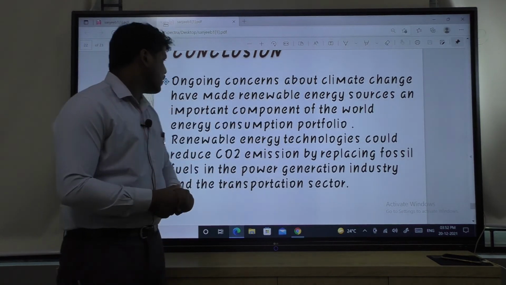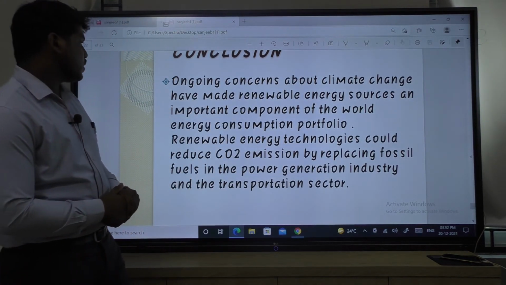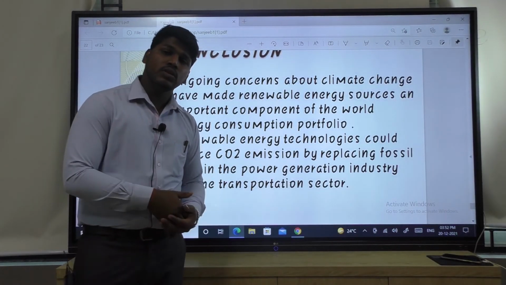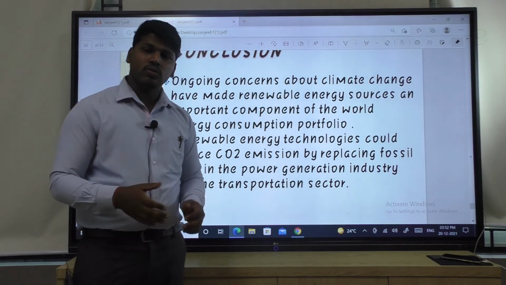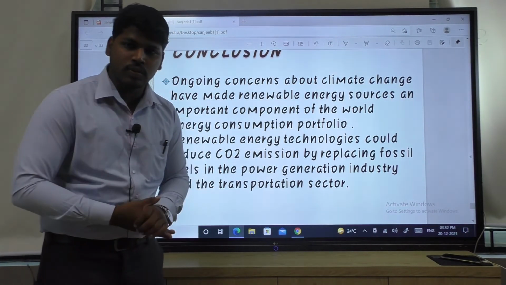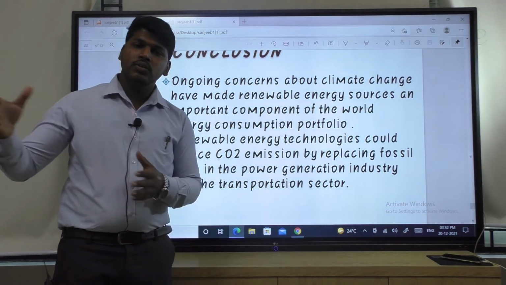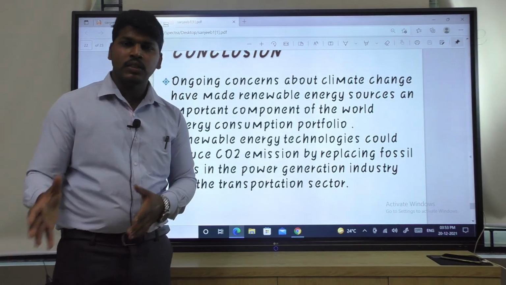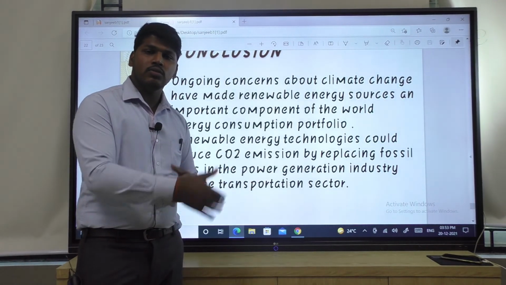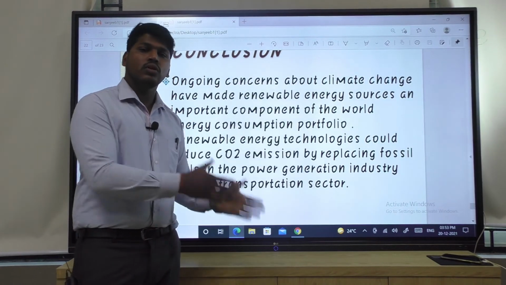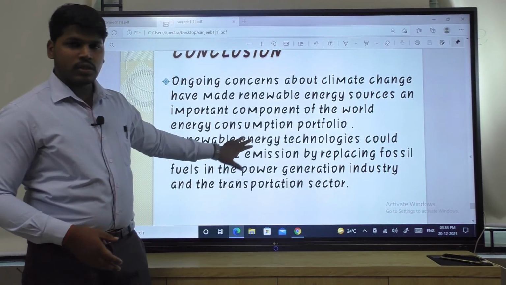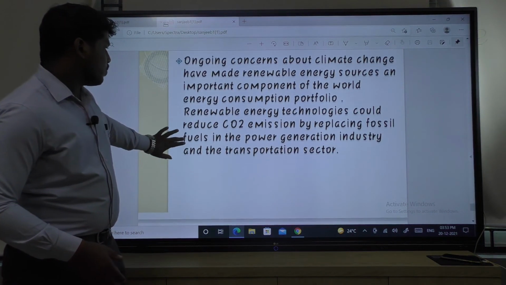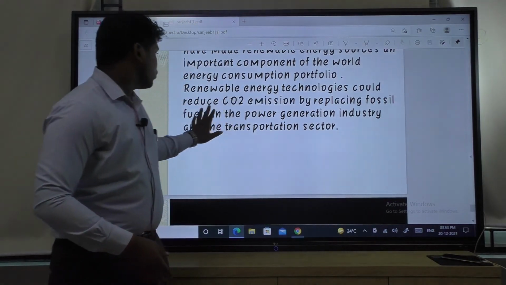Ongoing concerns about climate change have made renewable energy sources an important component. Climate change is happening due to environmental effects, and when we consider that concern, it is making renewable energy sources important. Climate change is occurring and increasing day to day. Why increasing? Due to the use of fossil fuel. That's why renewable energy is nowadays very much important for us. Then renewable energy technologies could reduce CO2 emission.